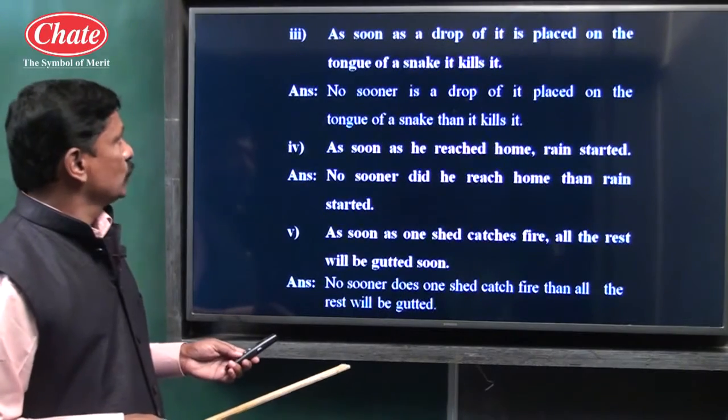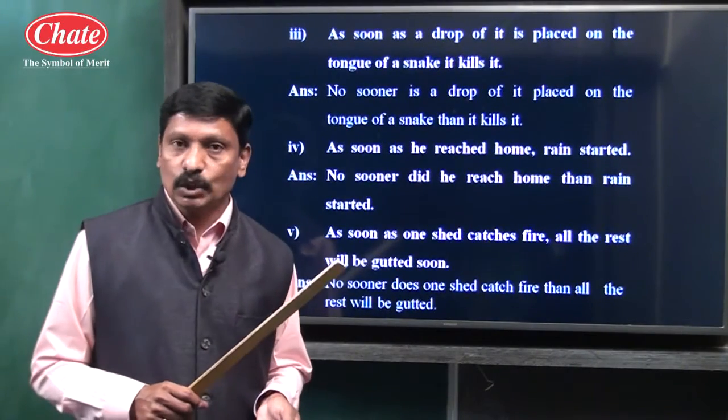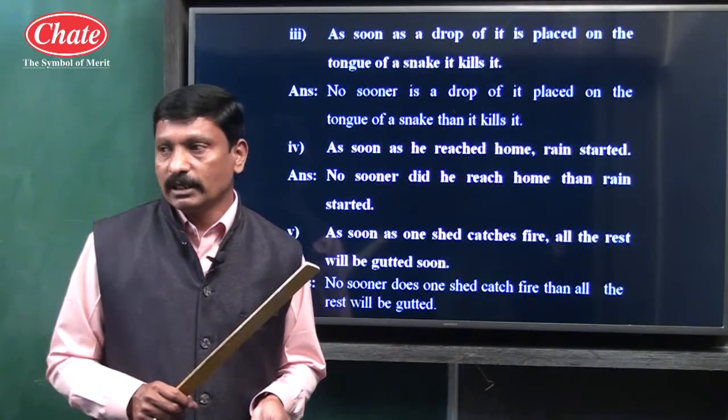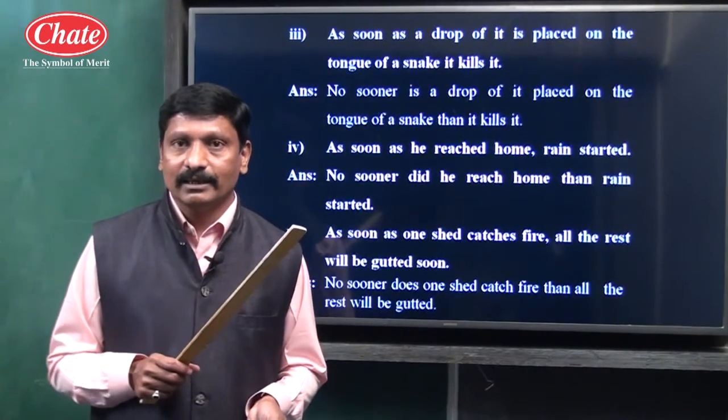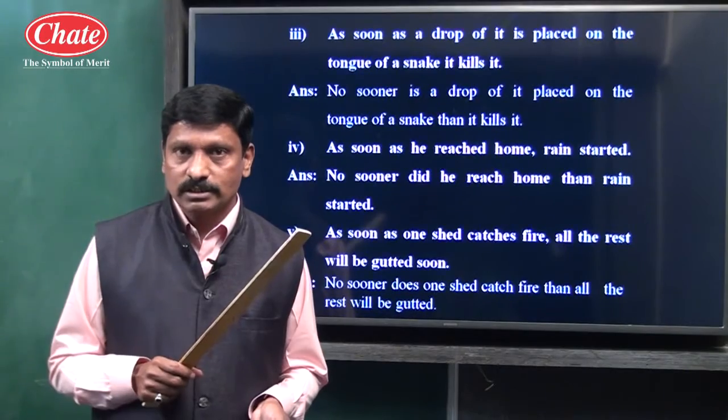So children, we have seen the use of as soon as and no sooner than. Once again I will repeat, as soon as and no sooner than are used to join two different actions.